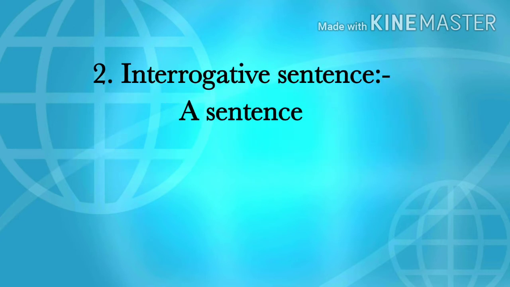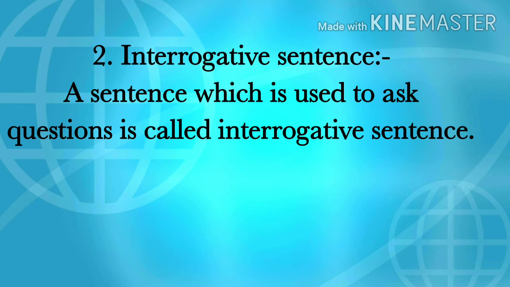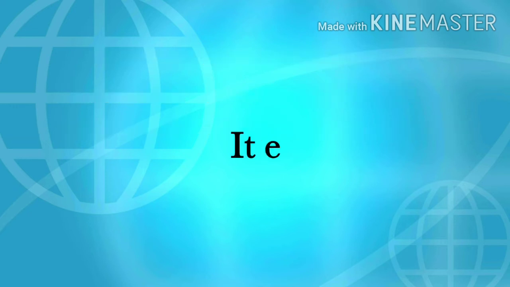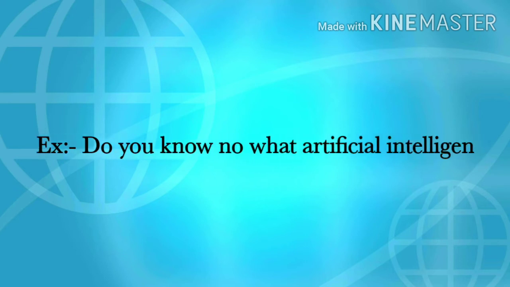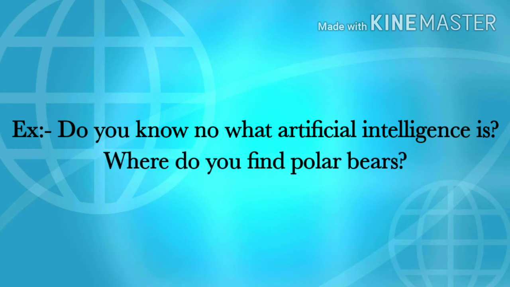Now let us see the second type, that is the interrogative sentence. A sentence which is used to ask questions is called an interrogative sentence. It ends with a question mark. The examples of interrogative sentences are: Do you know what artificial intelligence is? Another example of an interrogative sentence is: Where do you find polar bears?